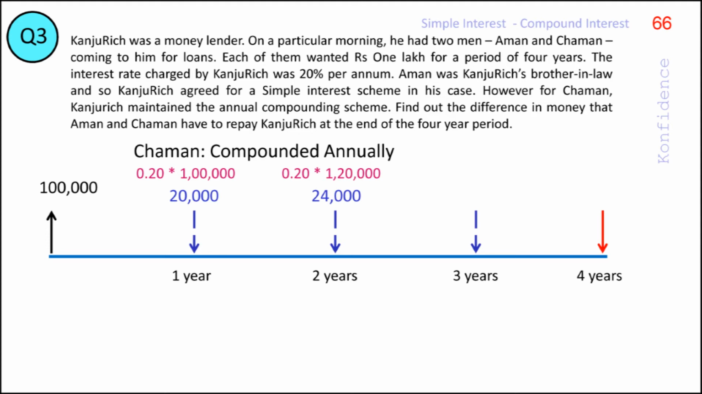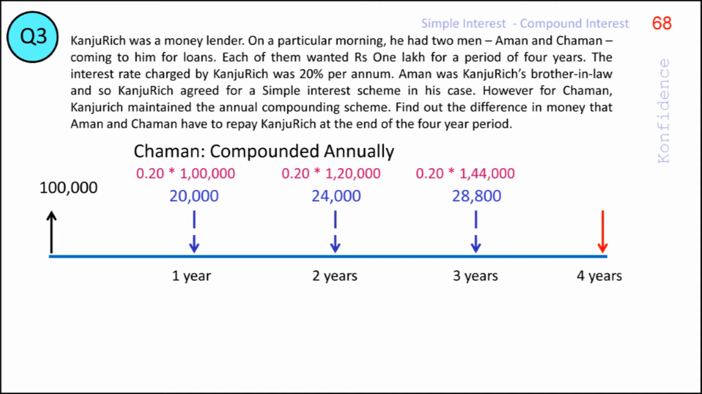Interest for the third year equals interest on principal plus interest on the accumulated interest. Accumulated interest equals interest for the first year plus interest for the second year, which is 20,000 plus 24,000 or 44,000 rupees. Thus the interest for the third year will be 20% of the principal 1 lakh plus 20% of the accumulated interest 44,000. This will add up to rupees 28,800.